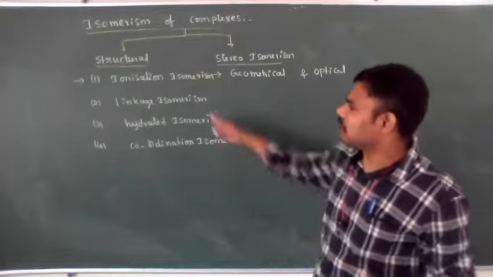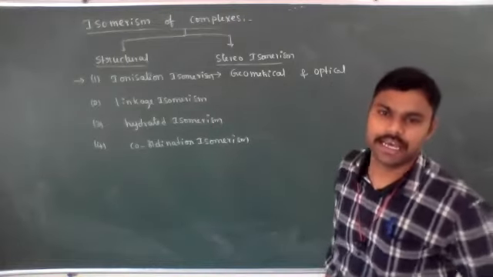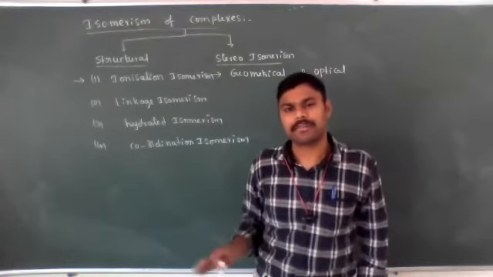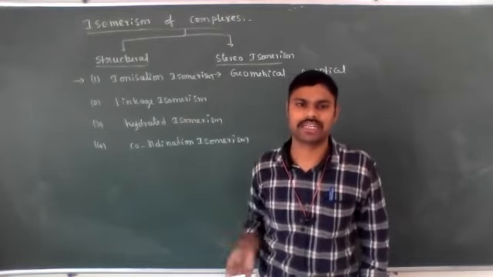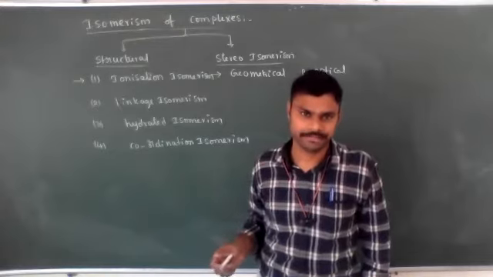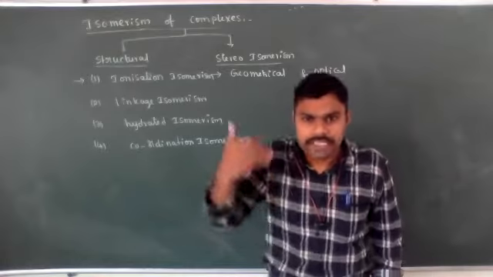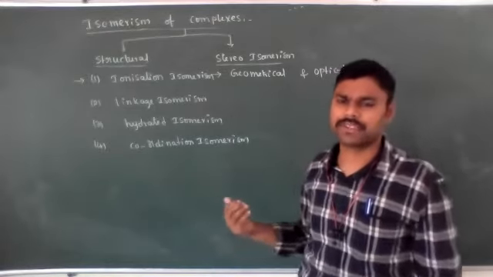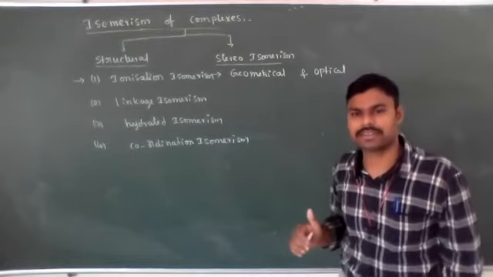Compulsorily they ask one of them. The first two they ask especially in board examinations. In objective examinations also they ask: among the following, which complexes belong to linkage isomerism, which complexes belong to ionization isomerism. And among the following, which exhibits geometrical isomerism, which does not exhibit geometrical isomerism, which exhibits optical isomerism, which does not exhibit optical isomerism. Such kinds of questions they ask.